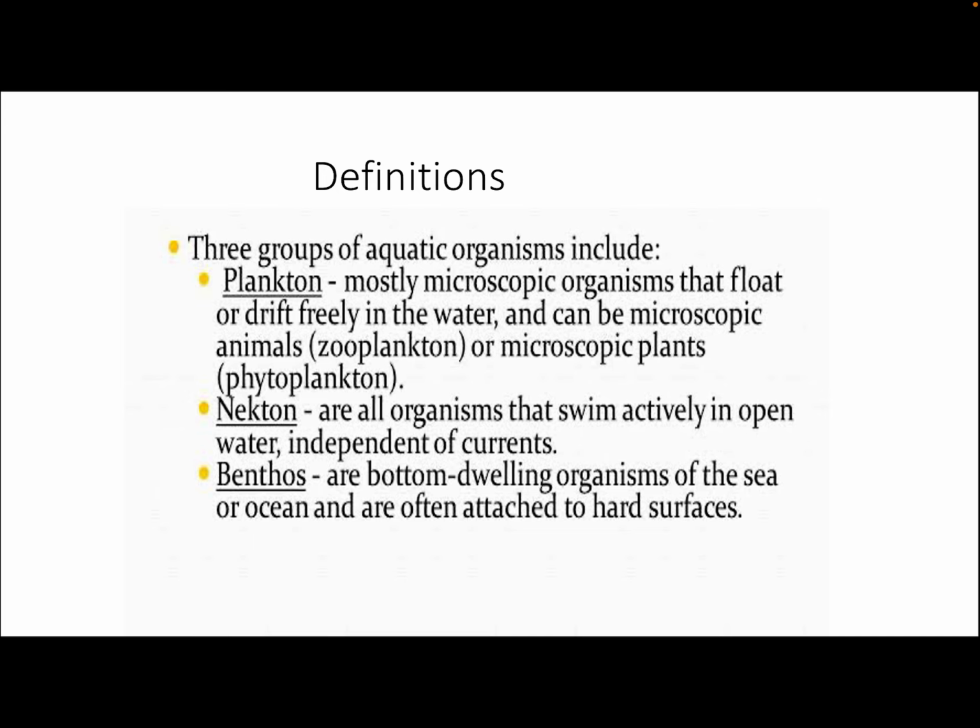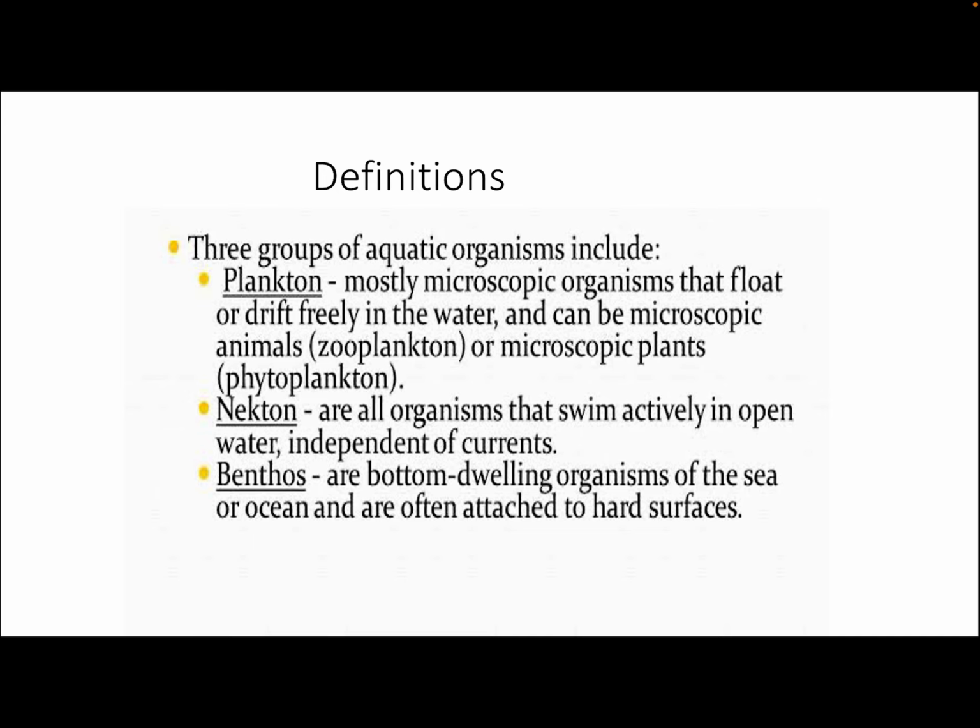Now we come to the definitions of certain organisms which are present in the aquatic ecosystem. They are plankton, nekton, and benthos. And what is the difference between the three? Plankton refers to the floating or drifting microscopic organisms.